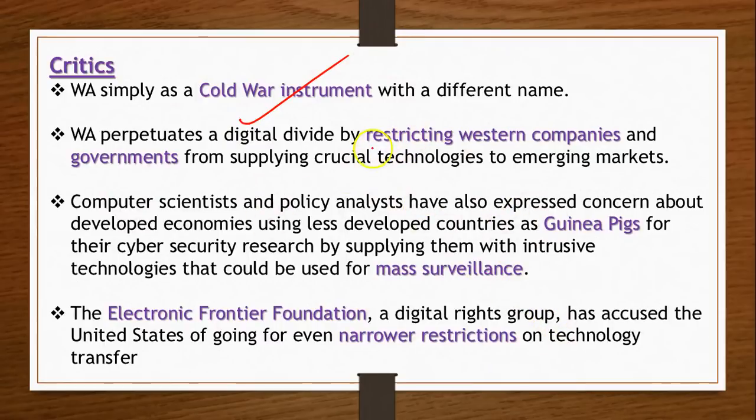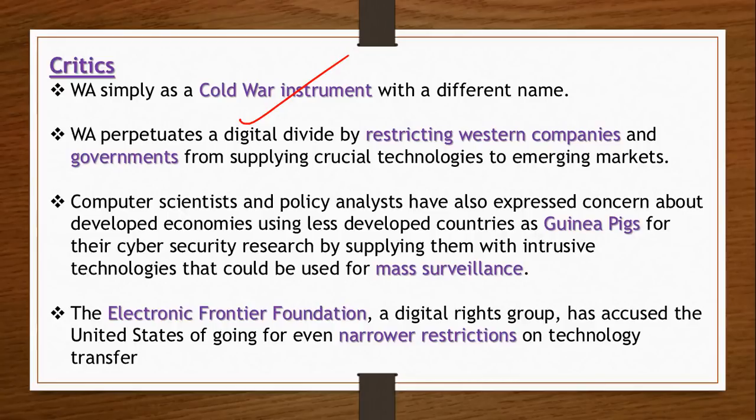They also say that it is a sort of protecting thing, that it works as a firewall for emerging markets, a firewall in favor of developed countries. So they can say no to emerging markets when it comes to transferring technology and other important things.